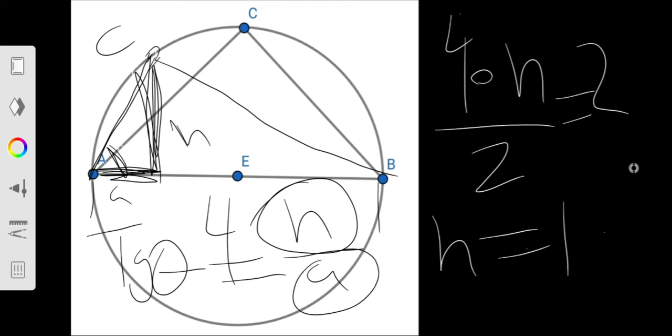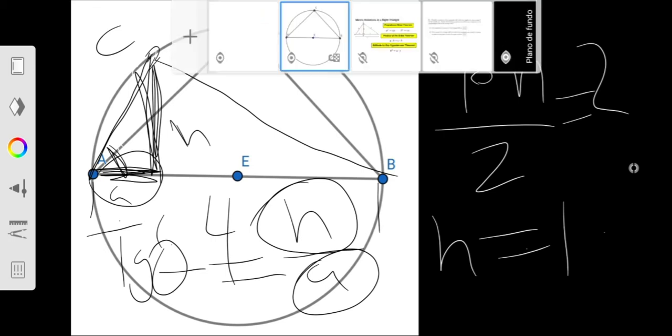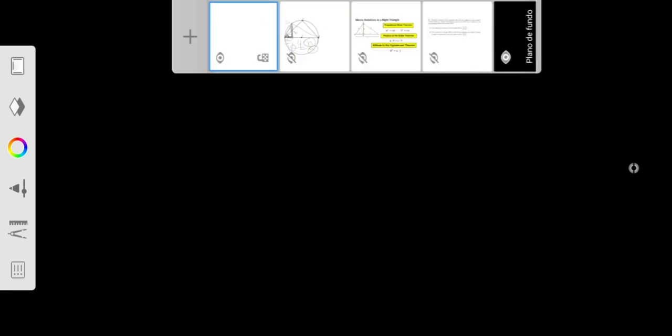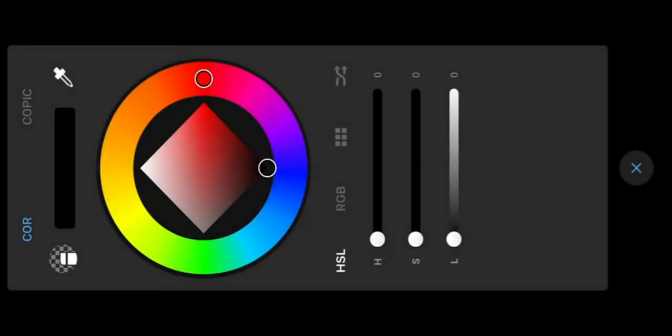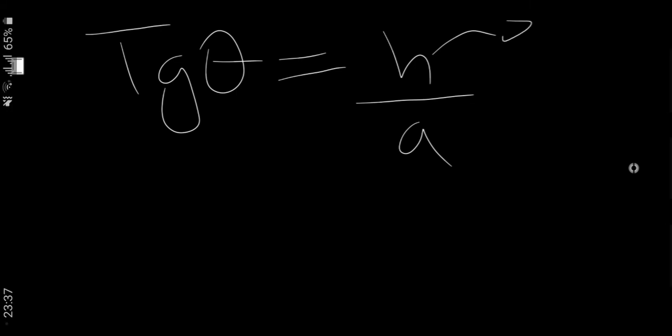So if we are able to find a, this value over here, we can find the tangent of theta, and this is our goal, to find theta, right? So the tangent of theta is equal to the opposite. In our triangle it was h divided by a, okay? So we found h. It was 1. So how can we find a?